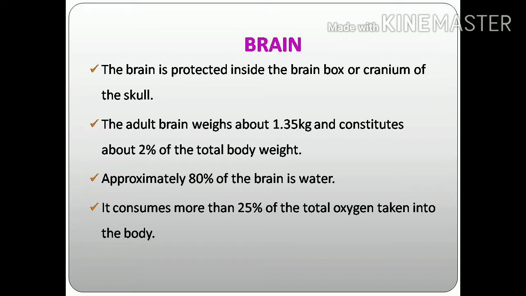The adult brain weighs about 1.35 kg and it constitutes about 2% of the total body weight. It is 80% water and consumes more than 25% of the total oxygen taken into the body. So this is the general information about the brain.